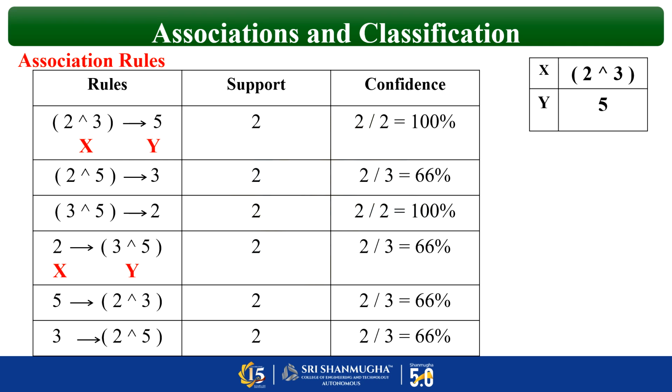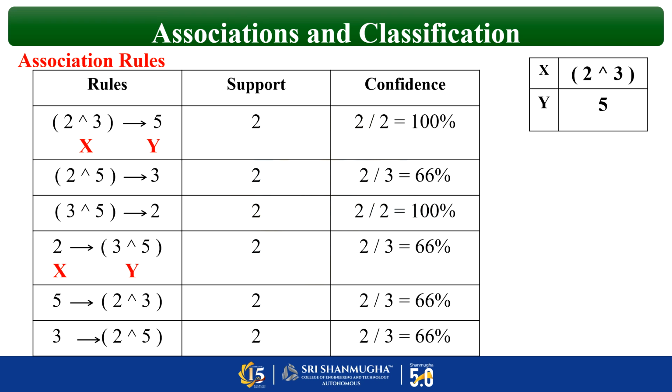Okay. Now see, look at the first one. 2 cap 3, or you can say 2 union 3 implies 5. That means the combination is what? 2, 3, 5. Am I right? x union y means what? 2 union 3 union 5, that is 2, 3, 5. So what is the support of 2, 3, 5? You have to refer the previous table. When you see the previous table, for 2, 3, 5 the support value will be 2.